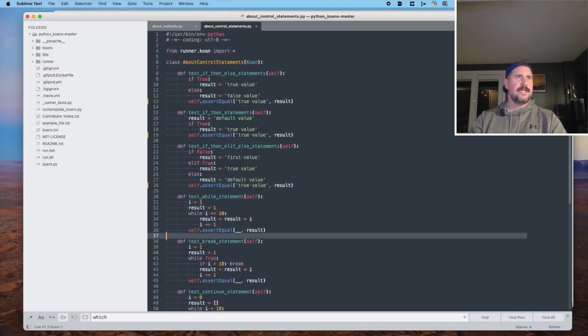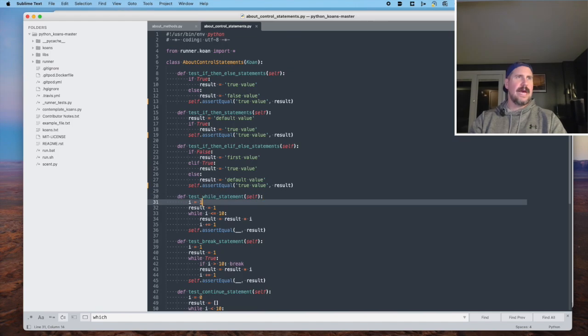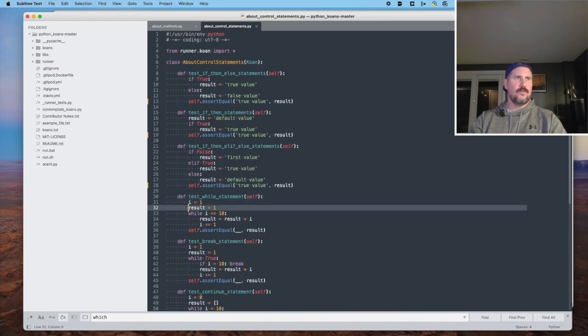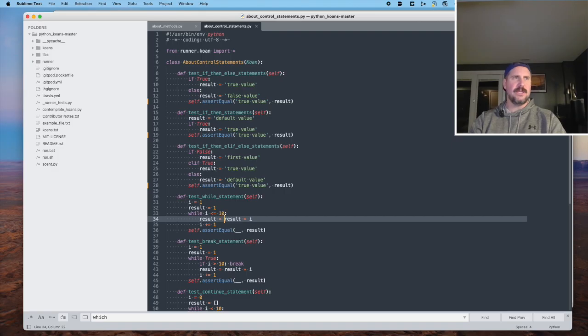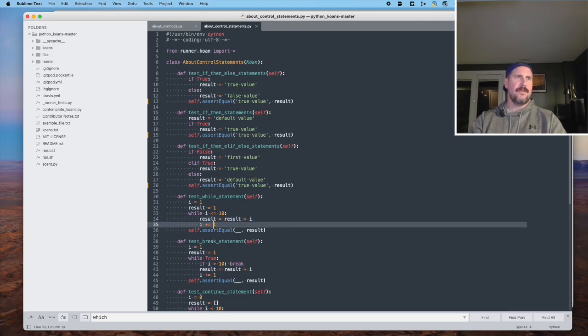All right, test a while statement. Okay, so we've got i equals 1, result equals 1. While i is less than or equal to 10, the result has a new definition: it's the result times i, and then we increment i by 1. And that's going to go up, so it's going to go through.